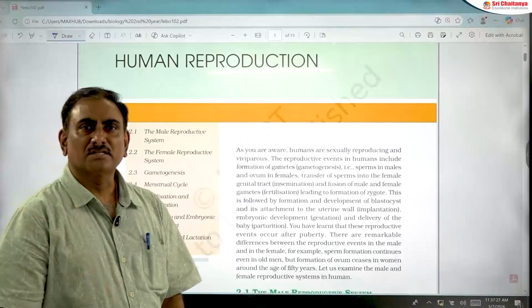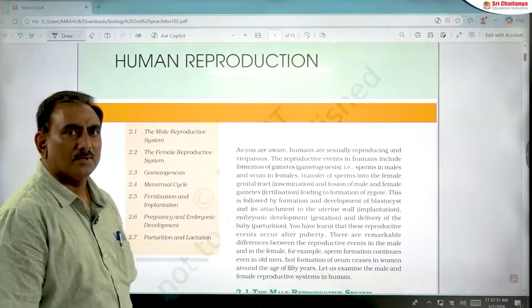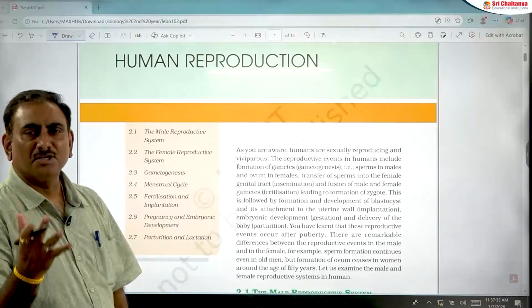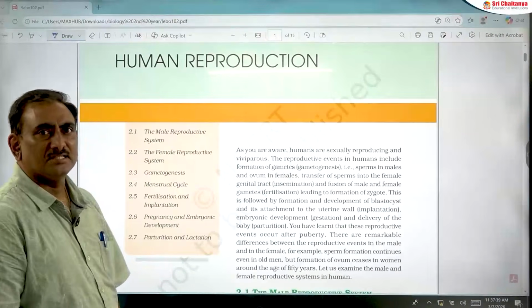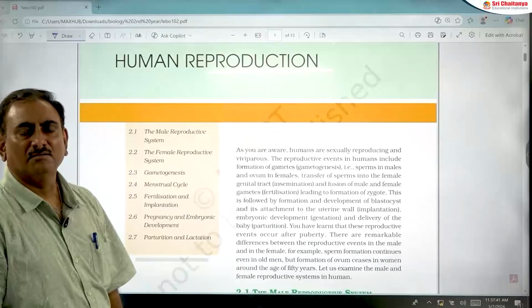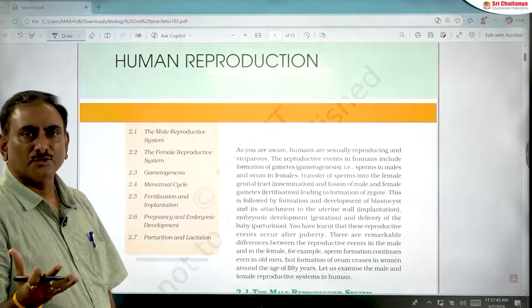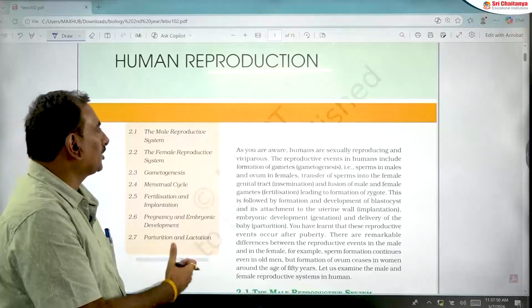Today we are going to discuss human reproduction. This is a very crucial topic from the NEET point of view. In the final NEET examination, at least 3 to 4 questions will be given from this human reproduction topic. That's why this is very crucial. While reading, you should be very careful, and this topic includes mostly conceptual